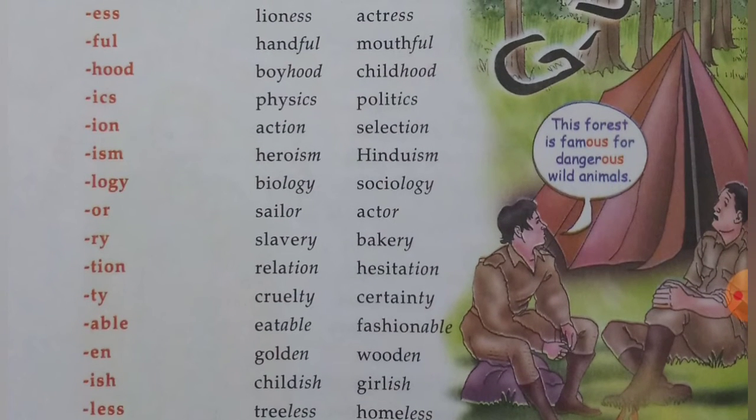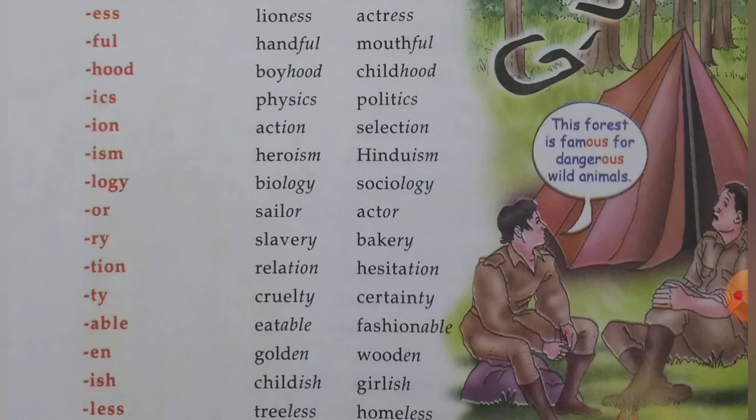When we use the suffix full at the end of the words hand and mouth, that makes the new words handful and mouthful.